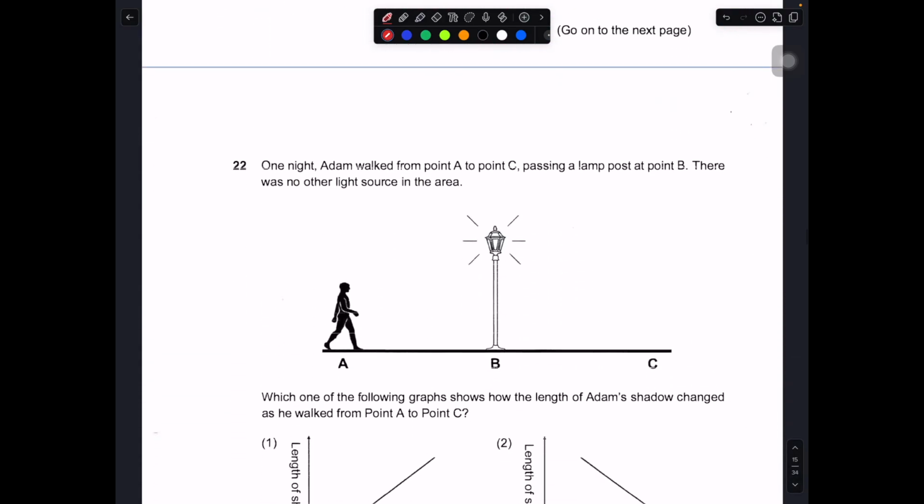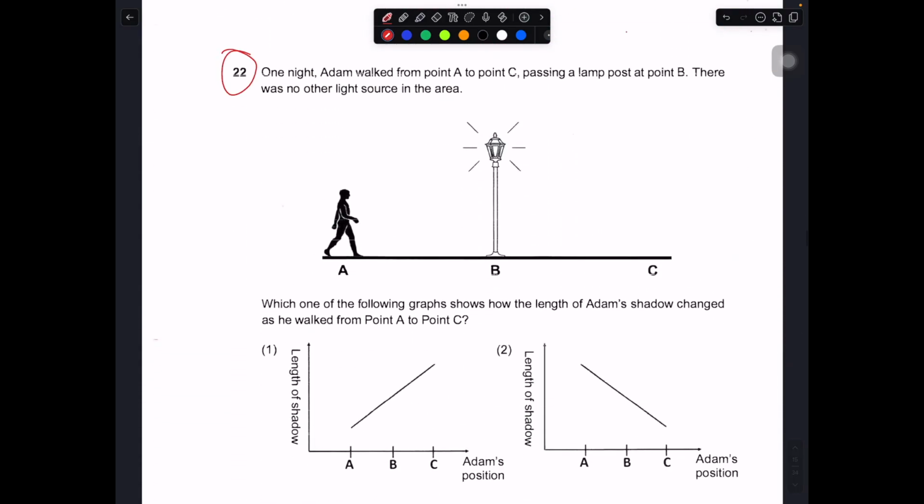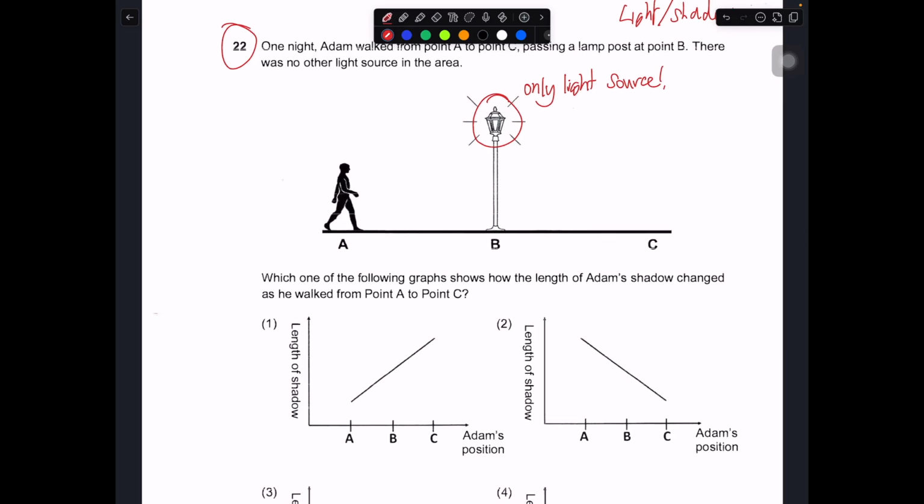So with that, let's move on to 22. Question 22 is really light versus shadow. One night, Adam walked from point A to point C, passing a lamppost at point B. There were no other light sources, so this is the only light source. Which of the following graphs shows how the length of Adam's shadow changes as he walked from A to C, as he moved from here to here?